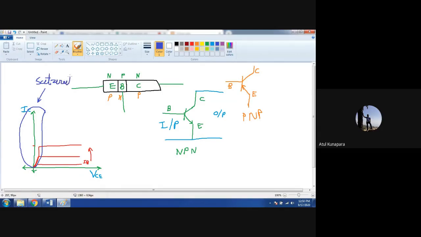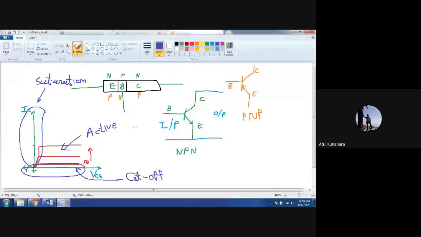And when there is no input, meaning IB equal to 0, this lower part is known as cutoff region. And here in the middle, that is called the active region.